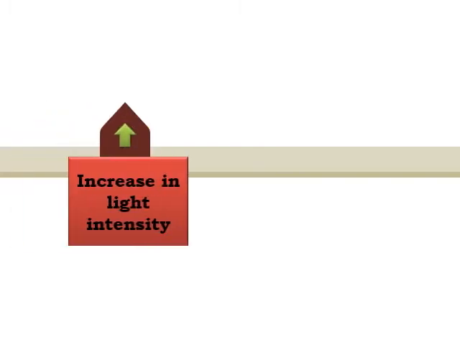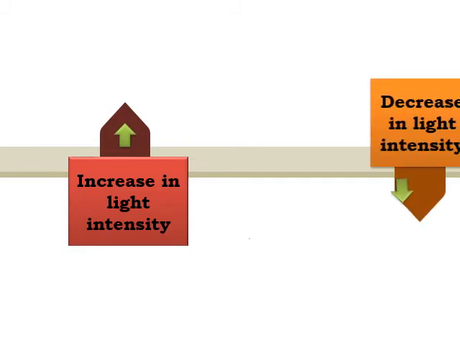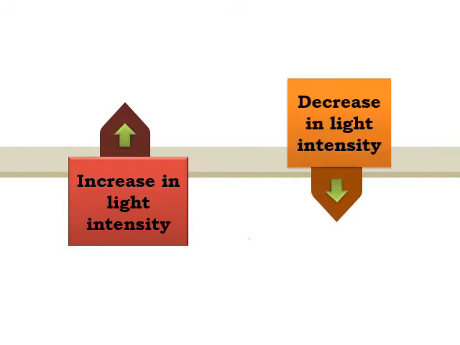Now, as we have seen, there can be two cases. As we are saying, there will be a redistribution of light intensity. So at certain points we are going to get an increase in intensity, and at some points we are going to get a decrease in intensity. So depending upon that, we are going to say there are two types of interference. One case where there will be an increase in light intensity, another case where there will be a decrease in light intensity.